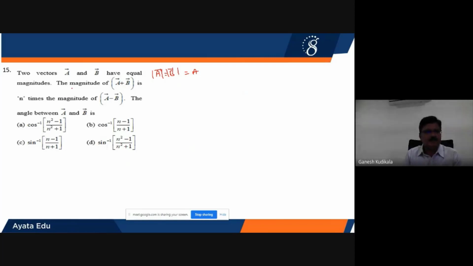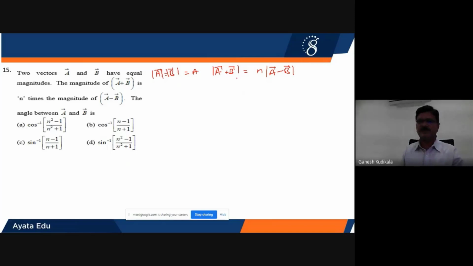The magnitude of A bar plus B bar is n times the magnitude of A bar minus B bar. Let us put down the statement. So therefore, magnitude of A bar plus B bar will be equal to n times magnitude of A bar minus B bar, children.